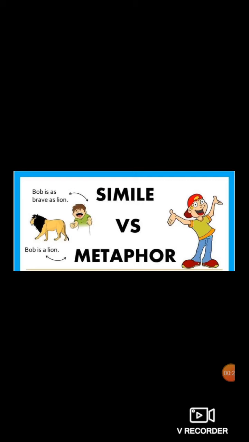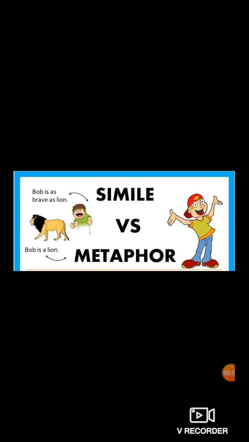In metaphor, indirect comparison between two unlike objects. But in simile, the connecting words are used. Which are the connecting words? Like and as. Whereas in metaphor, there are no connecting words. Only words like is, are, was and were are used.